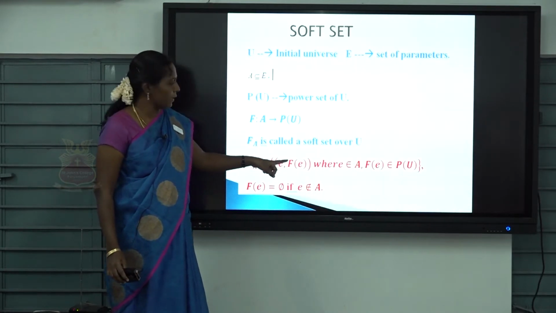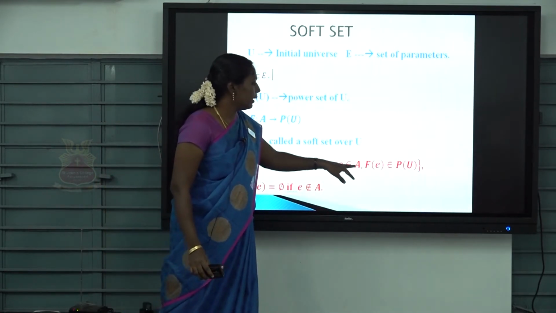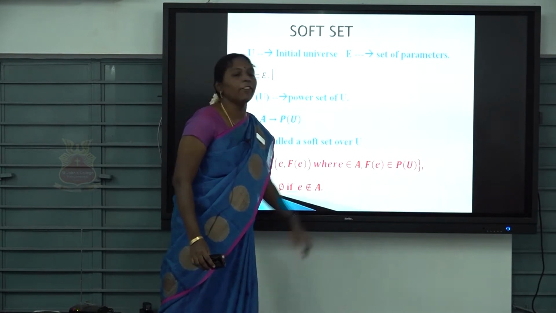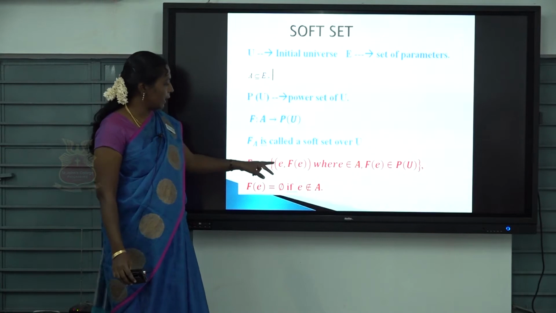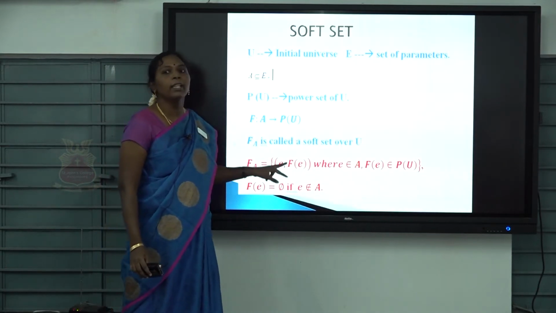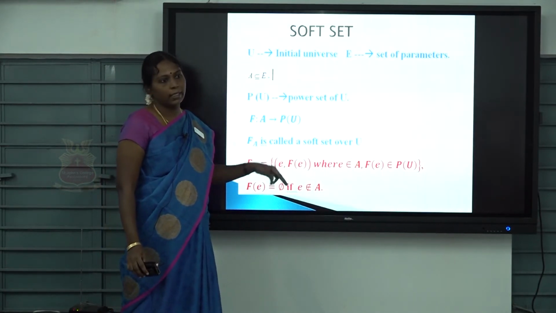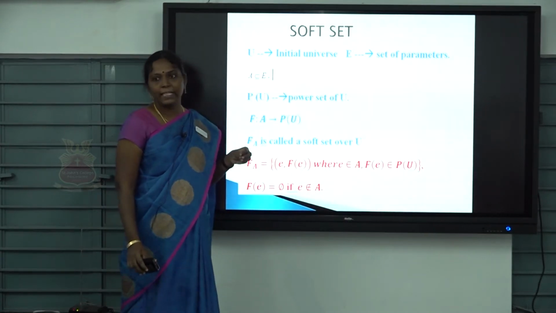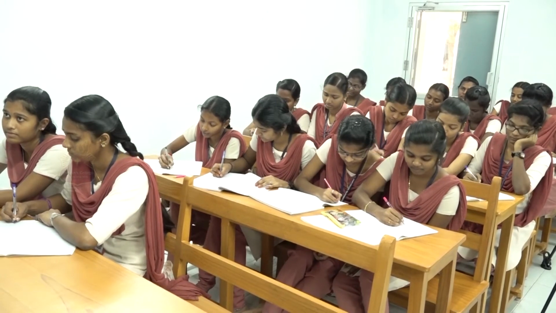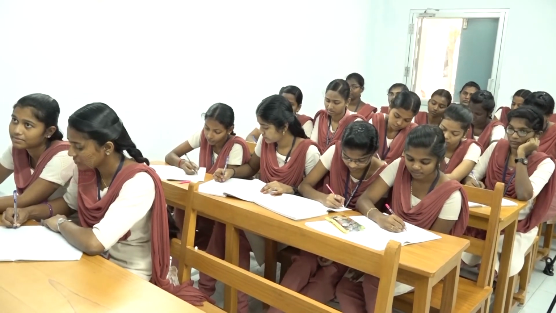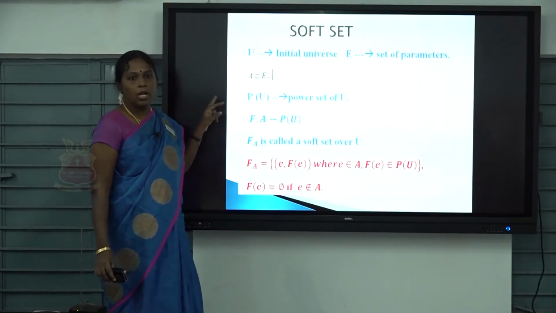P of U, the power set of U. For every E belonging to A, F of E belongs to P of U. If the element E does not have any character, in some case they don't satisfy that, we leave it as empty. If E does not belong to A, it is treated as the empty set. Now you have a clear idea about a soft set.